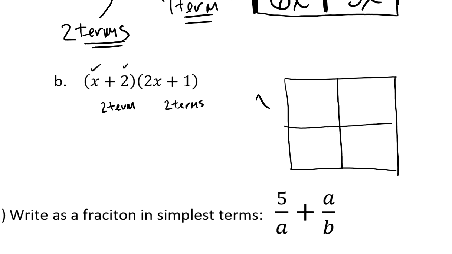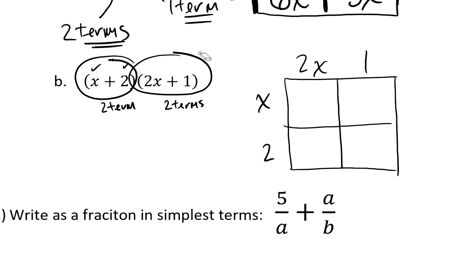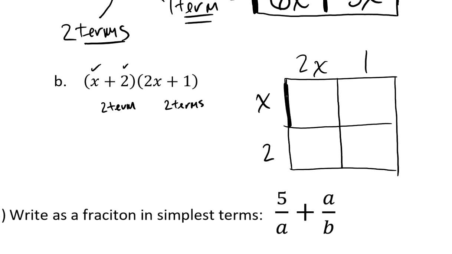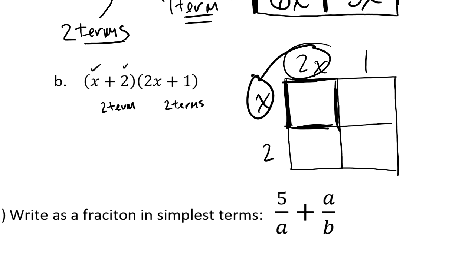And if I go down, I'll put an x and a plus 2. That's the first part of this. And across the other way, I've got a 2x and a plus 1, and that's the second part of this. Now, when I find the area of each of these individual pieces, what I'm doing is I'm multiplying the thing that's above it by the thing that's off to the side. So if I multiply x times 2x, that gives me 2 times x, which is 2x squared.